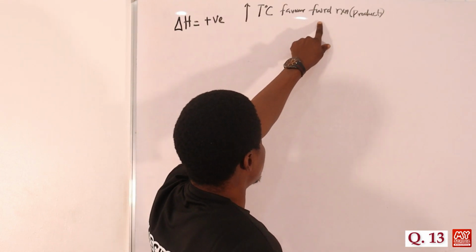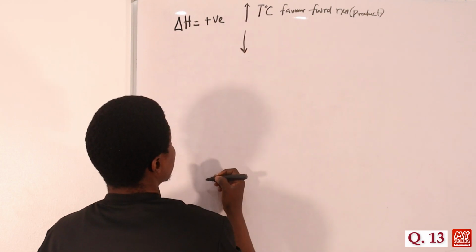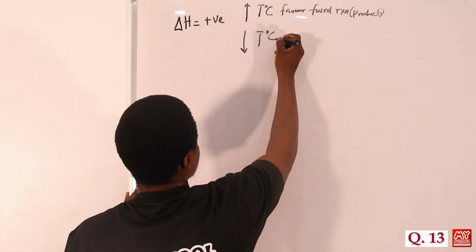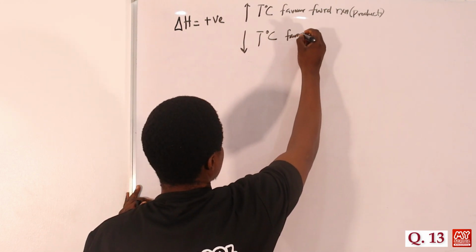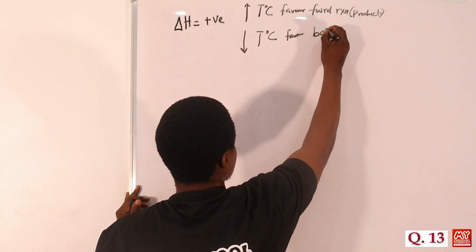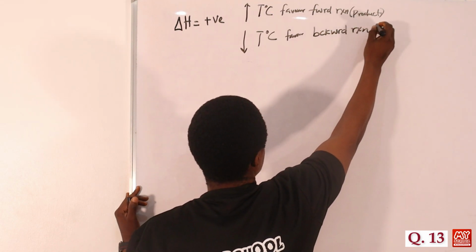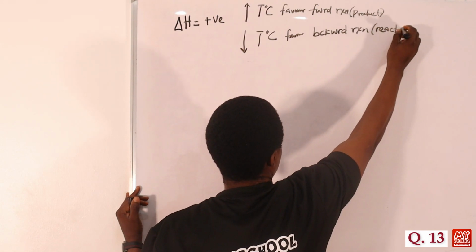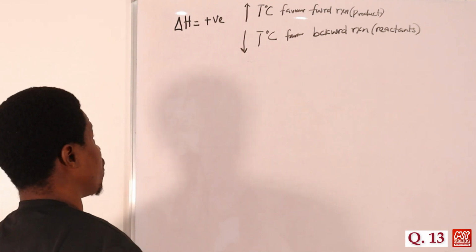The forward reaction will be favored. And if you decrease the temperature, still for an endothermic reaction, of course, this will favor the reverse, the backward reaction. So more of the reactants will be formed. The equilibrium position will shift to the left, favoring more of the reactants.